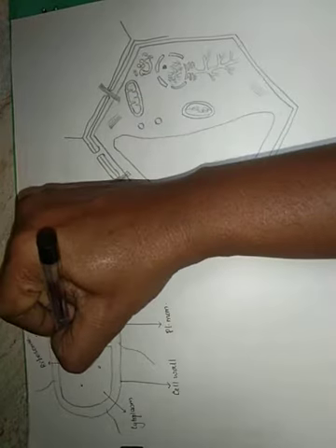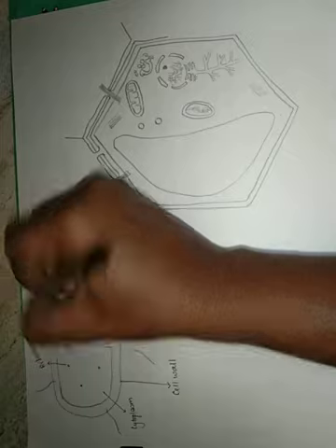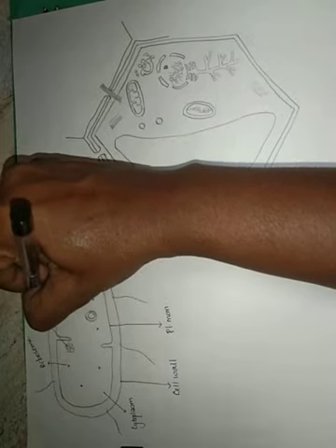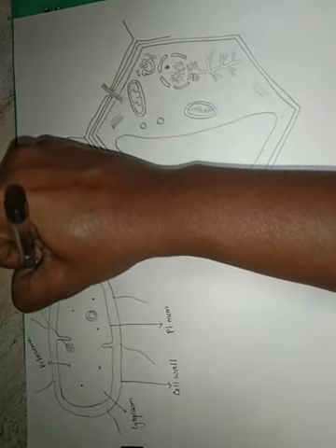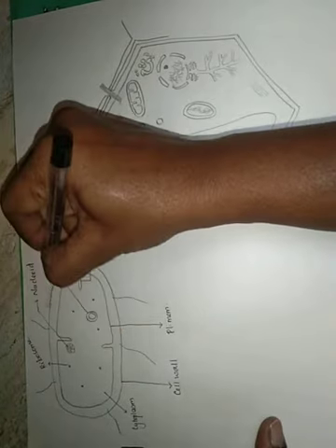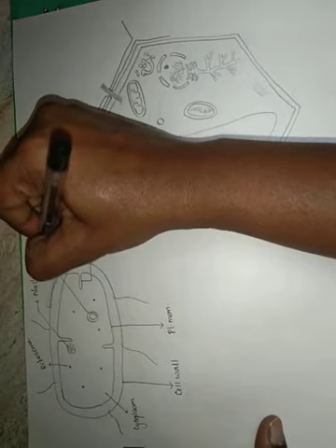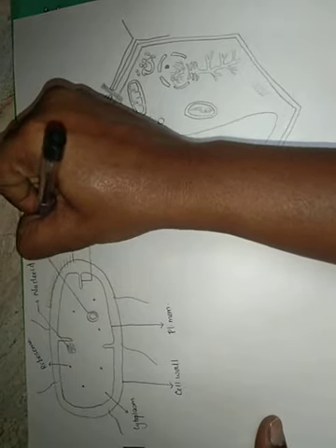It has a double-stranded circular DNA molecule, which is the genetic material present in a region called the nucleoid. And the cells also have extra chromosomal DNA, which is called the plasmids.